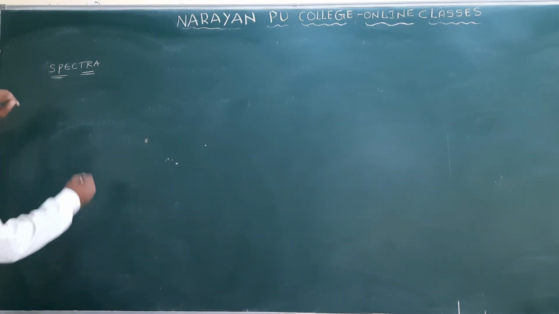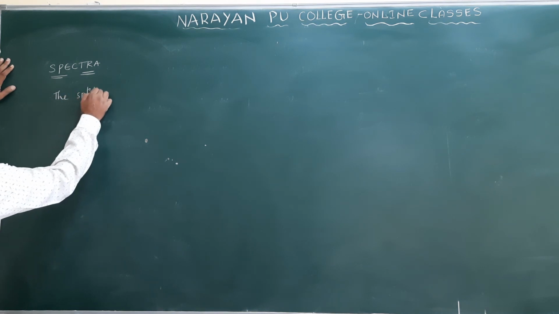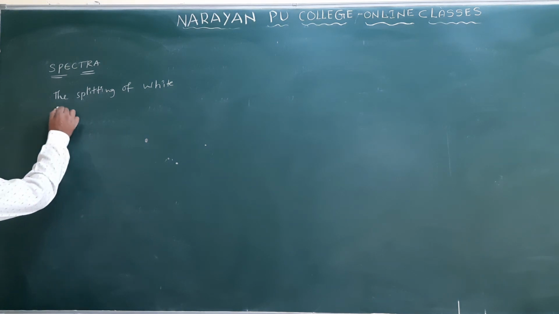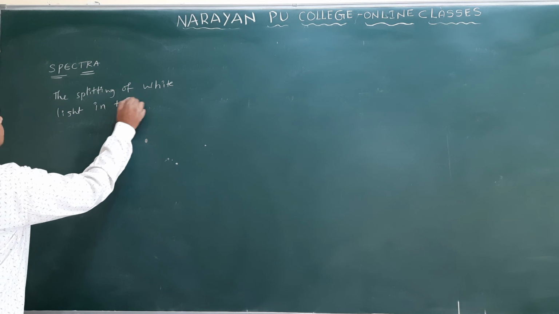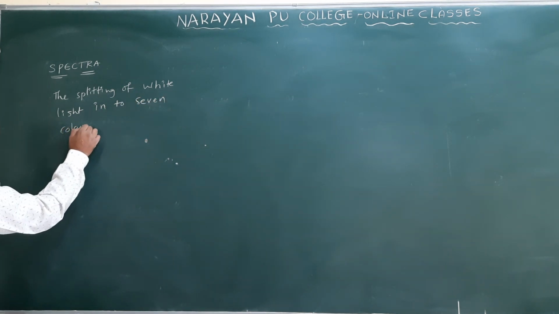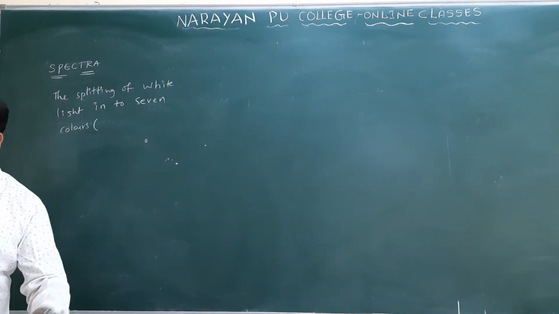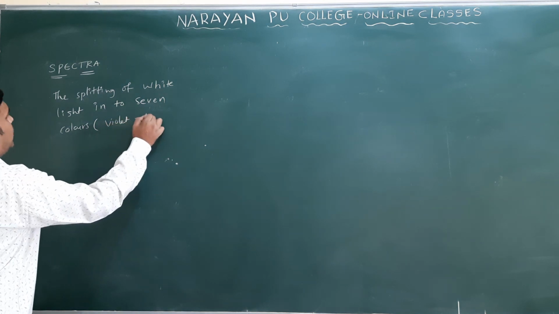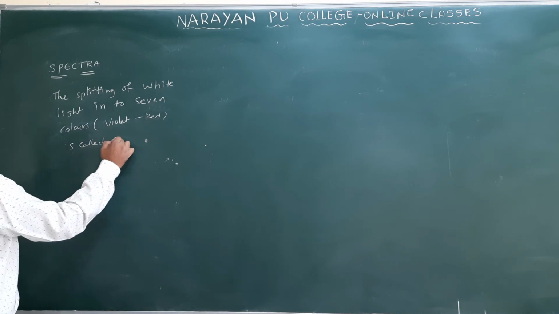The splitting of white light into seven colors. 7 colors means you are getting from violet to red only. Violet to red generally is called a spectrum only.